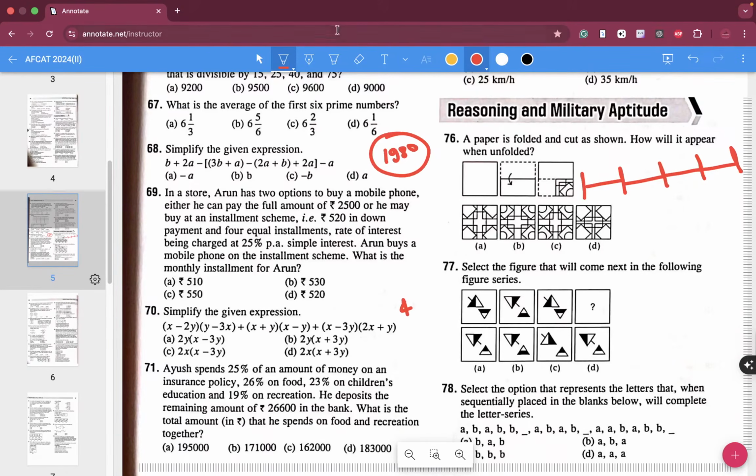No. Half of this is 990. So 455, no, 495. Okay, so 495. So overall he is likely to pay somewhere around 495.